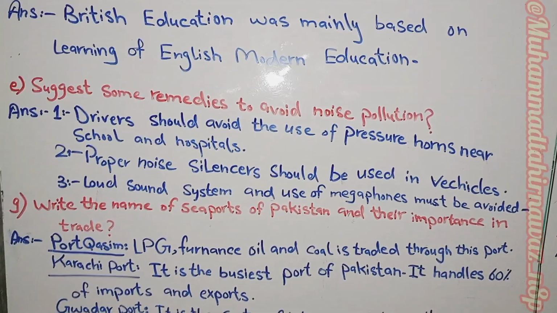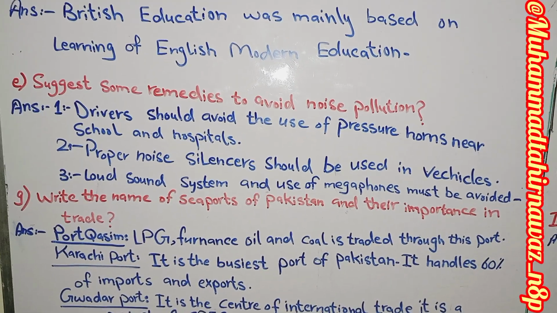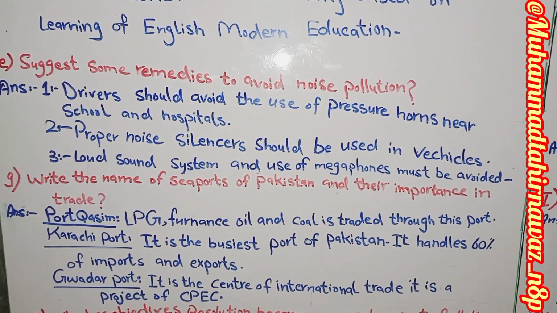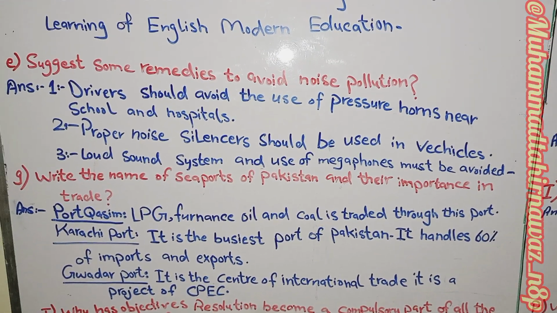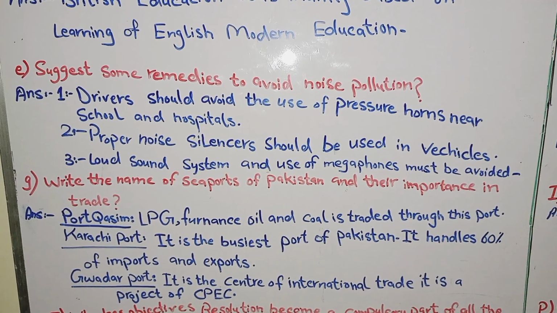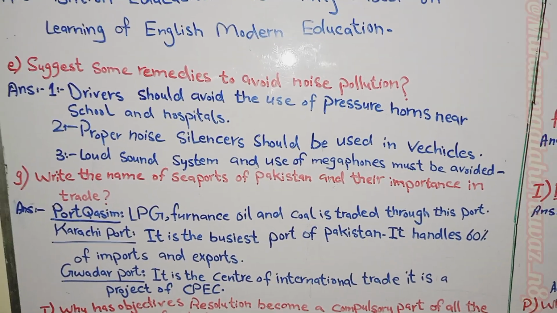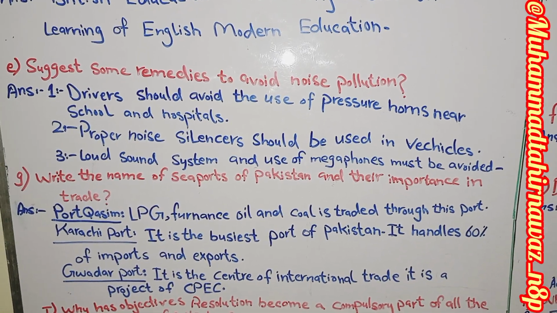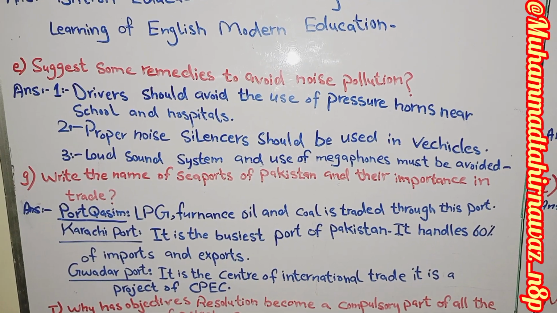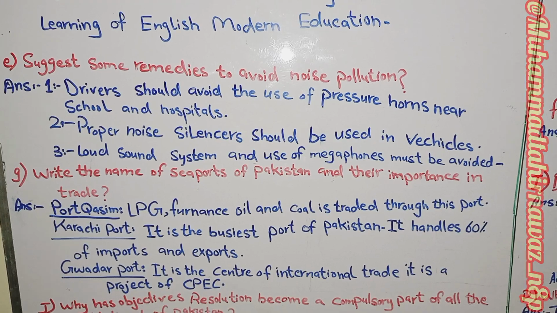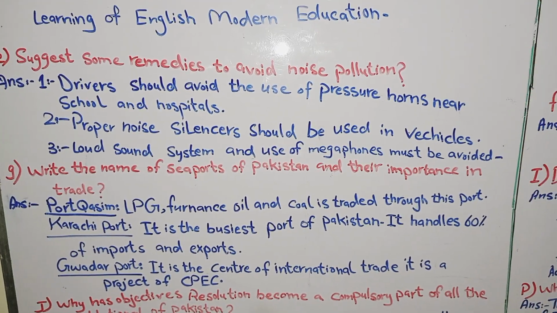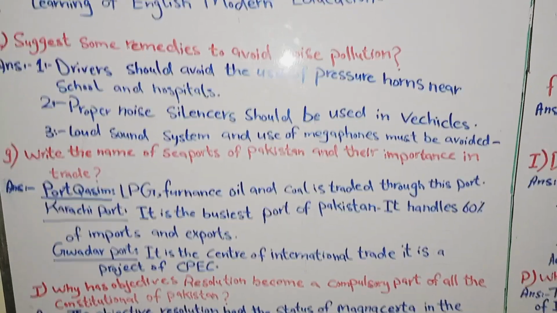Suggest some remedies to avoid noise pollution. Number one, drivers should avoid the use of pressure horns near schools and hospitals. Number two, proper noise silencers should be used in vehicles. Number three, loud sound systems and the use of megaphones must be avoided.